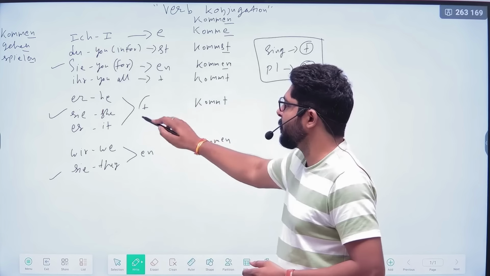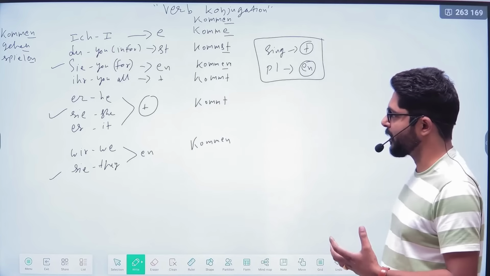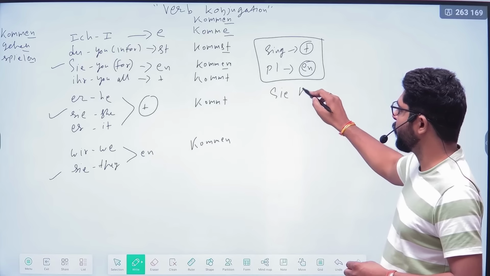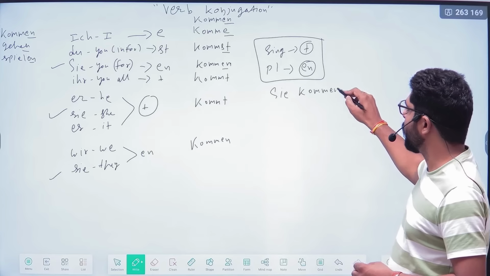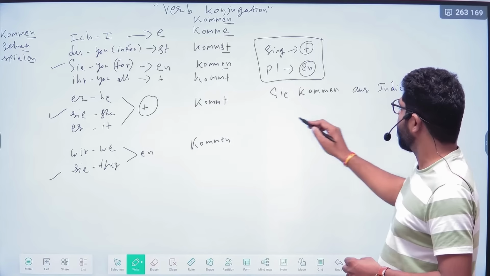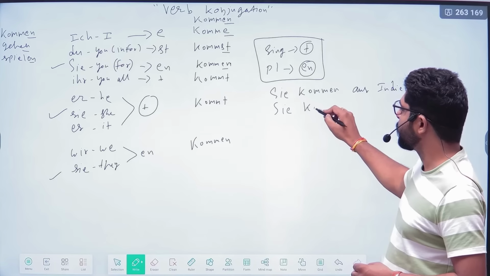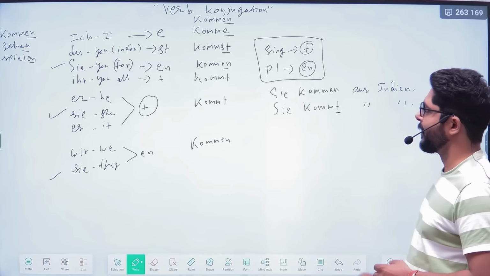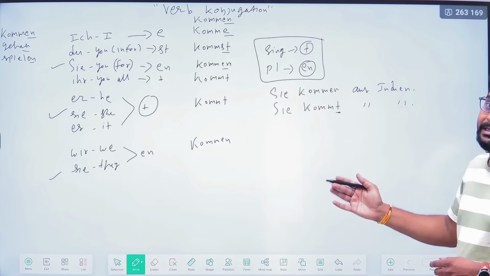Next, sometimes students are confused between they, formal you, and she. You know that she will never be confusing, because it always comes with the t ending. For example: Sie kommen aus Indien. Sie kommt aus Indien. Here you can see one sie has the t ending and one sie has the en ending.